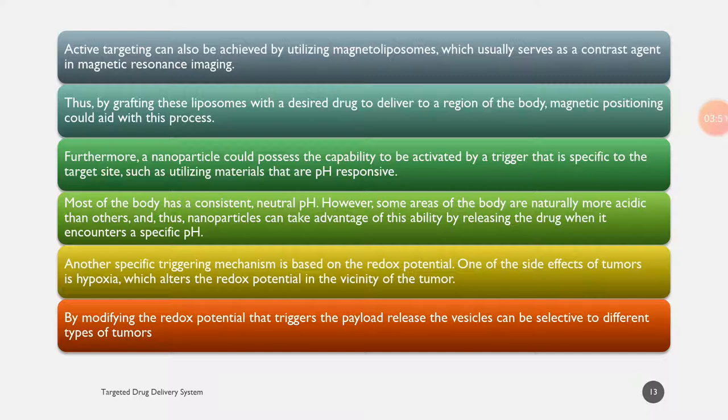Another specific triggering mechanism is based on the redox potential. One of the side effects of tumor is hypoxia, which alters the redox potential in the vicinity of the tumor. By modifying the redox potential that triggers the payload release, the vesicles can be selective to different types of tumors.